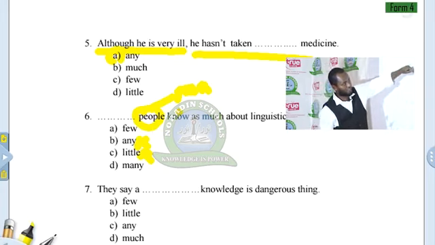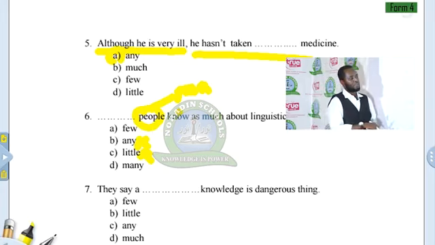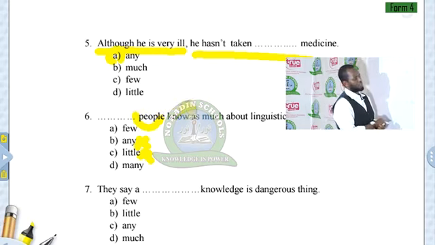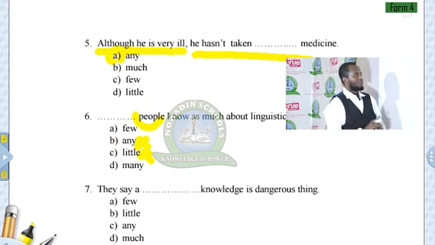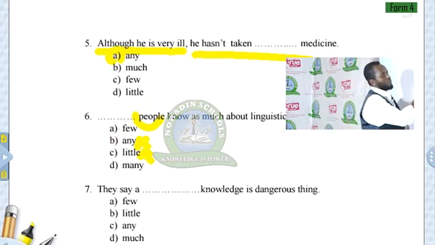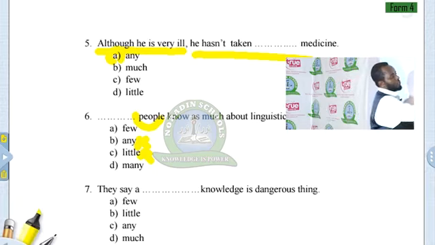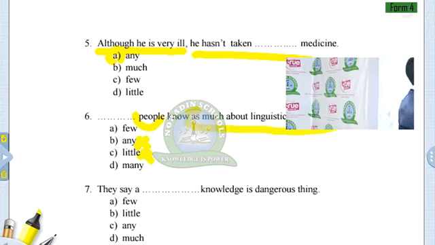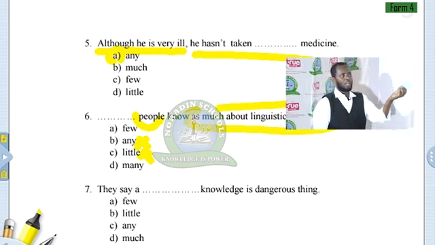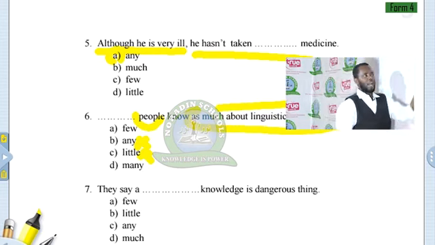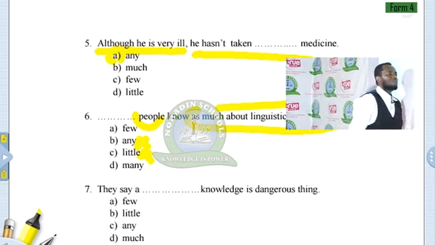But we're going to use few or many. But the most suitable answer is few. Why? Because we're going to consider this idea. Few people know linguistics or language as Muna does.